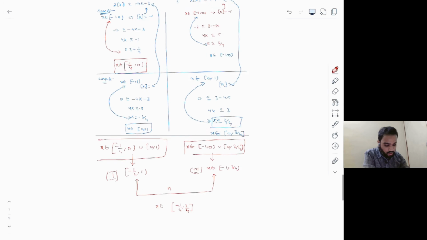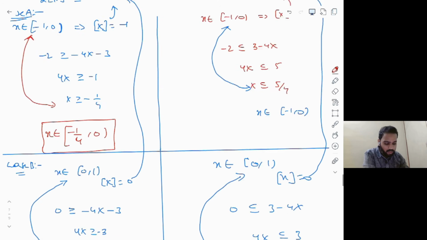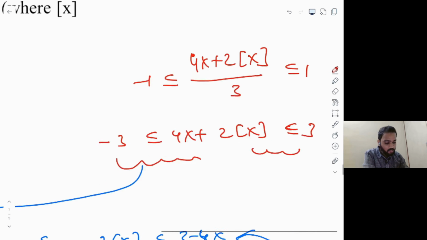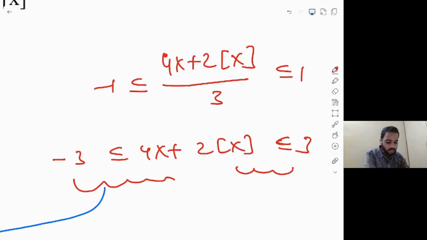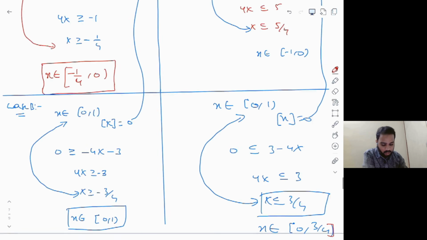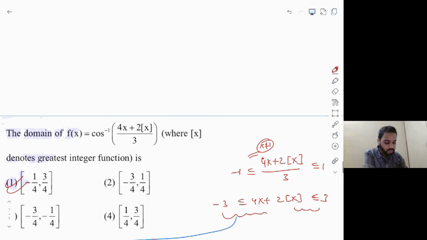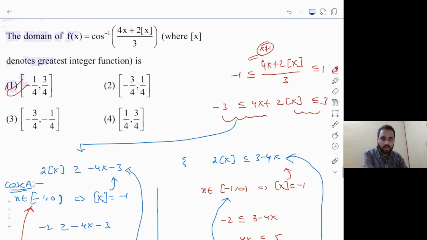And also one more thing here. You might notice that in case B, I have taken only closed 0 to open 1. We still have one more value to check, that is x equal to 1. But if you look at this original inequality, if you put x equal to 1 here, what will you get? It is 6 by 3, which is 2. So minus 1 less than or equal to 2, less than or equal, which is not possible. So which means x equal to 1 will not be in the domain. As you can see, I have taken only two cases here, closed minus 1 to 0 and closed 0 to 1. I missed the value x equal to 1, and verifying it shows that x equal to 1 will not lie in the domain.